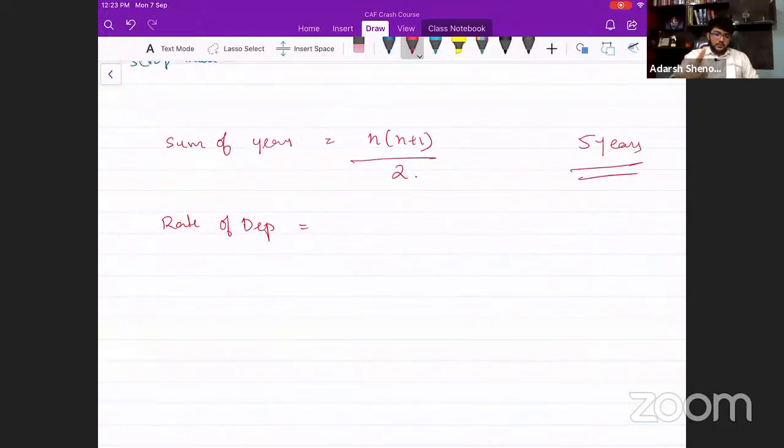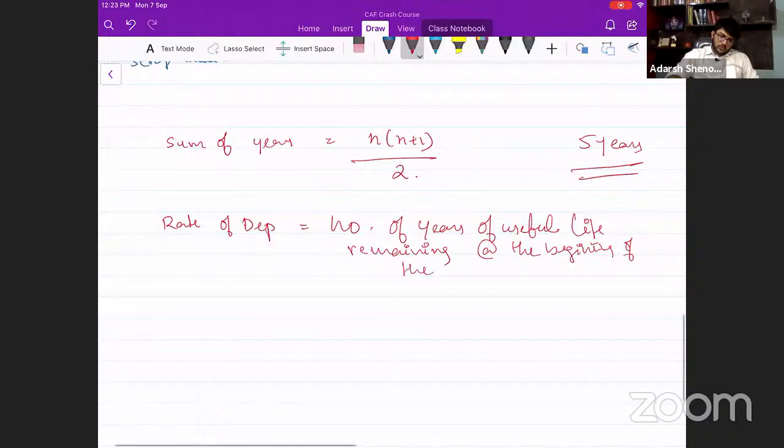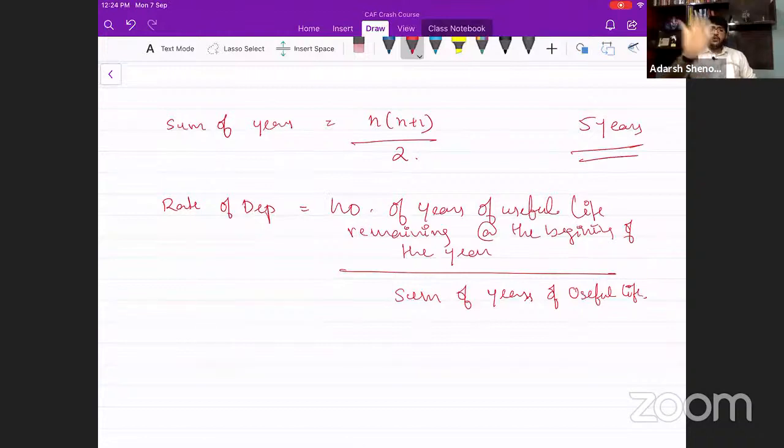At the beginning of the first year, how many years of useful life is left? 5 years, full 5 years, right?